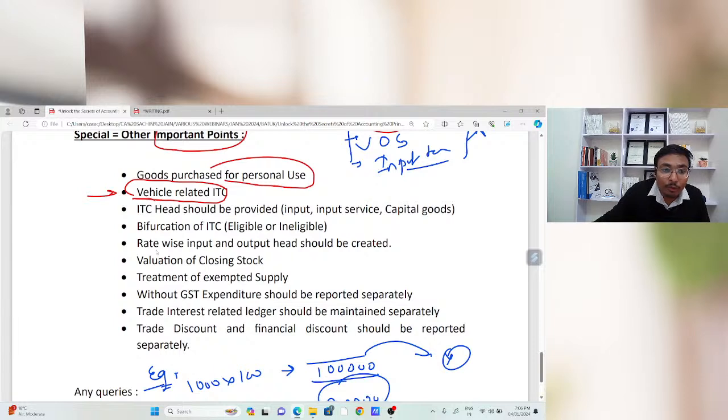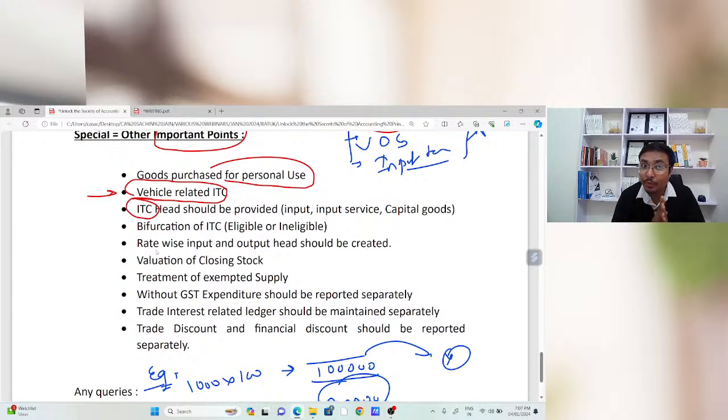Now, whenever you maintain the entries related to purchases, they ask whether this is input service or capital goods. Many times while doing accounting we are in a hurry, and we do not select input service and capital goods. In case of any litigation, or at the time of filing the annual return, or the income tax audit report, there are certain situations in which we require the classification of input service and capital goods. But you had not made that classification while doing the accounting, so that report will not be generated in a perfect way.